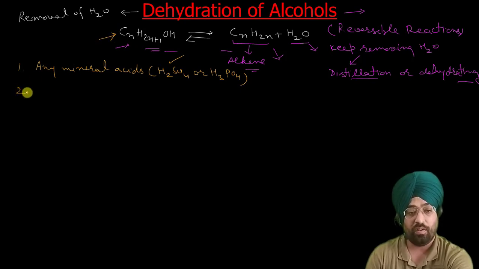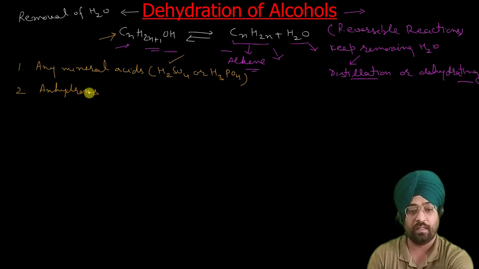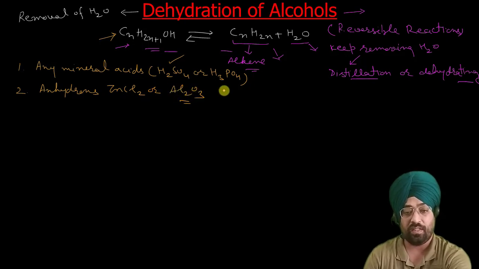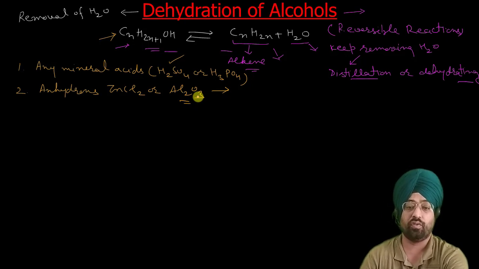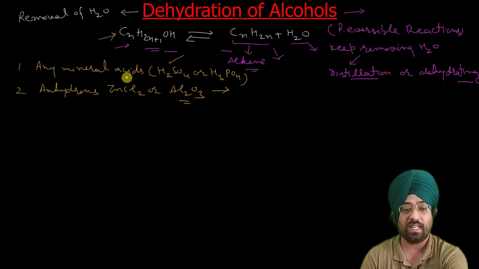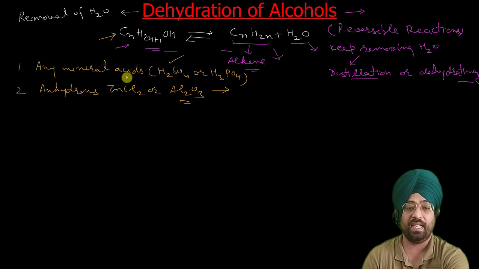We can also carry out this dehydration by using anhydrous ZnCl2 or alumina Al2O3. These also can carry out the dehydration of alcohols to alkenes. The exact conditions depend upon the structure of the alcohol.